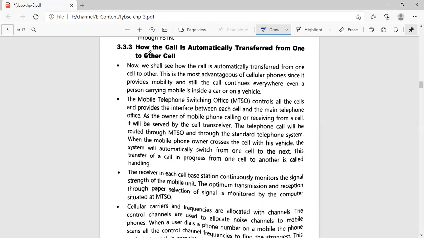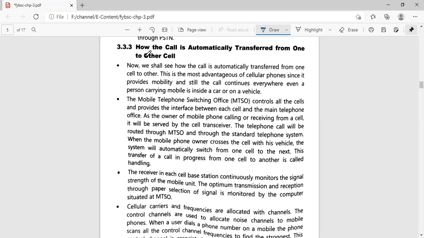The mobile telephone switching office controls all the cells and provides the interface between each cell and the telephone office. As the owner of a mobile phone is calling or receiving from a cell, he will be served by the cell transceiver. The telephone call will be routed through the MTSO and through the standard telephone system. When the mobile phone owner crosses the cell within his vehicle, the system will automatically switch from one cell to the next. This transfer of a call in progress from one cell to another cell is called handoff.